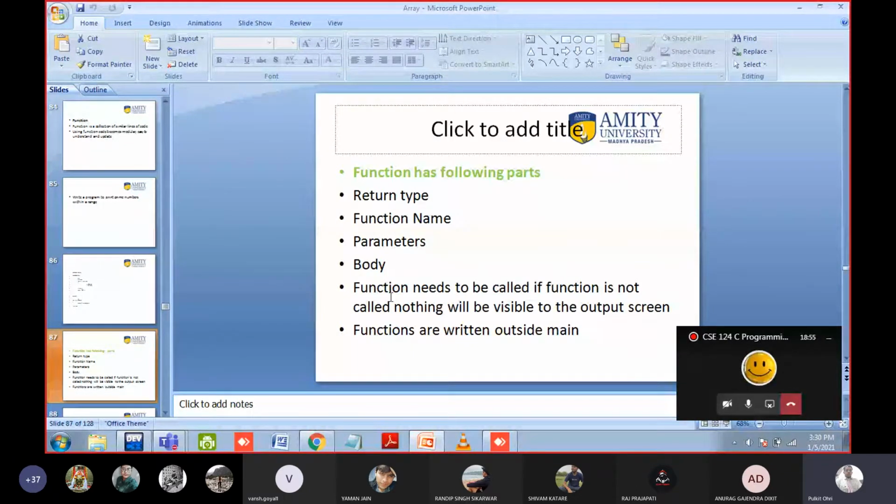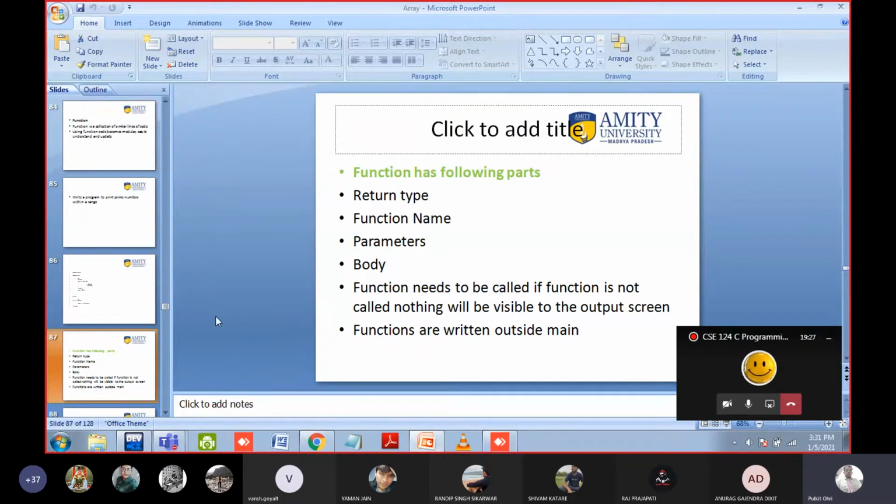And functions are written outside main. In the main, you can write the function. You will not get an error, but it is good to write outside the main. Why? Because the clarity of the code will become good, na? Means it is easily visible. It is easy to understand if we have written the function outside the main. But yes, calling of the function should always be inside the main. Okay. So this is a function.